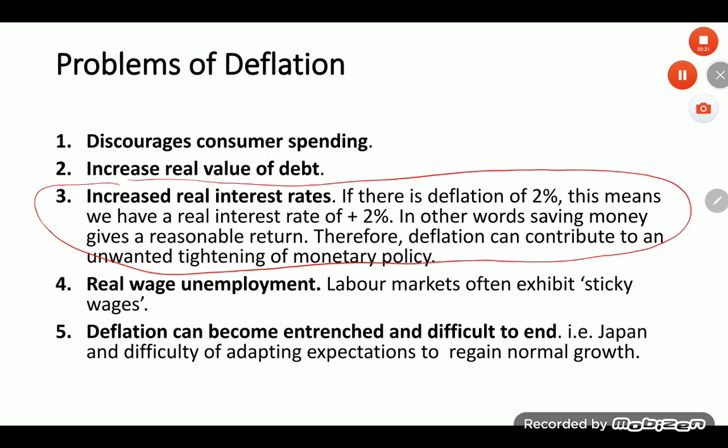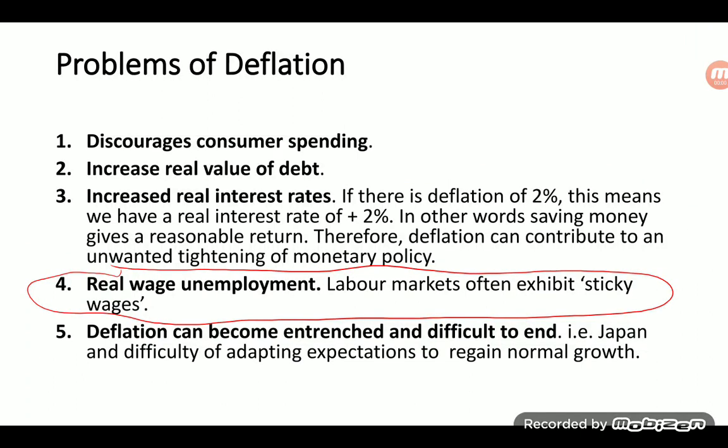The fourth problem is something called real wage unemployment. We've spoken before about how labour markets often exhibit what Keynes would call sticky wages. In particular, workers resist nominal wage cuts. No one wants to see their wages actually cut, especially when you are used to annual pay rises. Therefore, in periods of deflation, real wages rise.